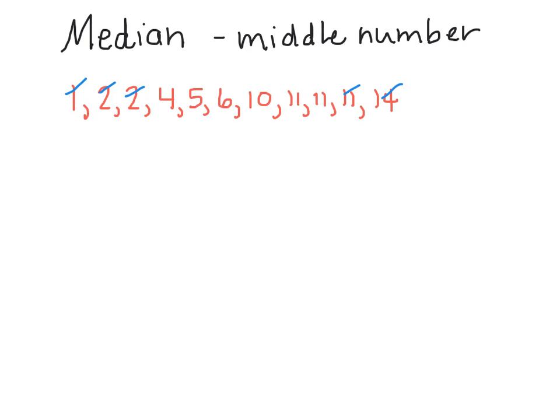So a low and a high, a low and a high, a low and a high, and we're left with 6 as being our median. Another way we could look at that is we have 11 numbers, right? So we would take those 11 numbers and round that down. We'd drop one out because it's an odd number, and we'll think of it as 10.